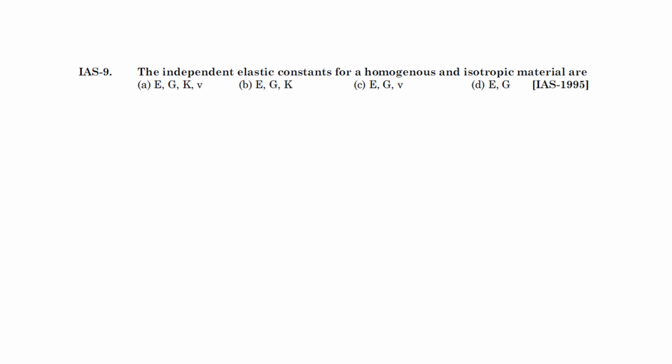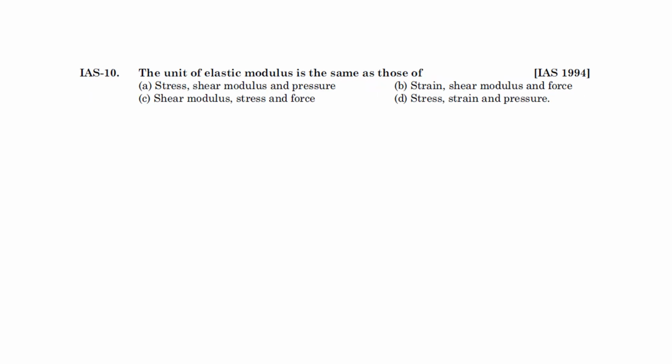Next, ये भी उसी क्वेश्चन को दूसरे फॉर्म में लिख रहा है. The independent elastic constant for homogeneous and isotropic materials are D, E and G. Okay. Next question, and I think last question for this video.